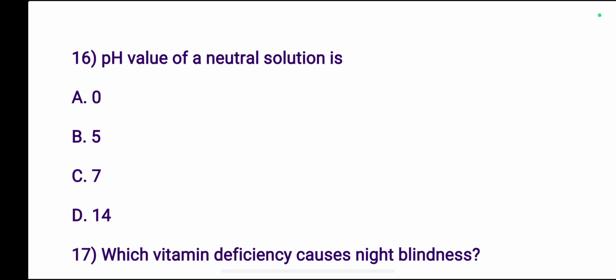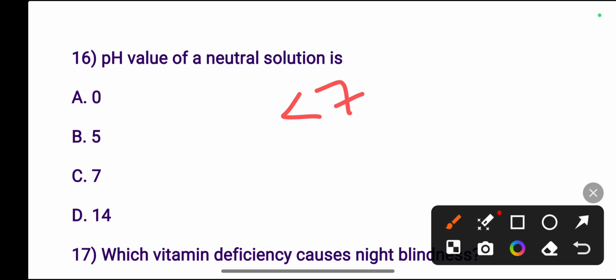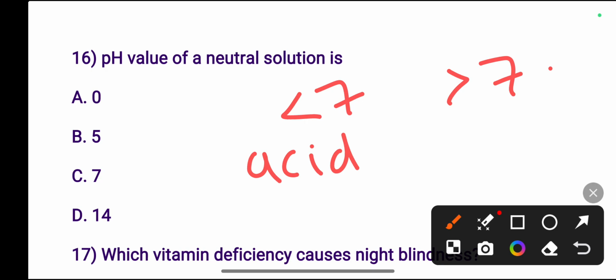If the pH value is less than 7, then the solution will be acidic, and if the pH value of the solution is greater than 7, then the solution will be a base.